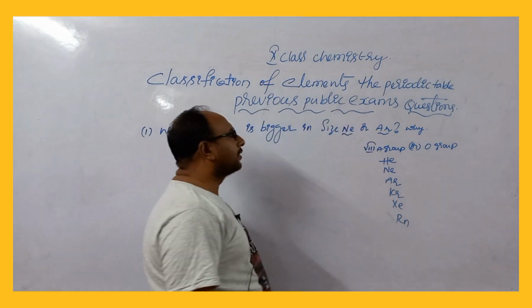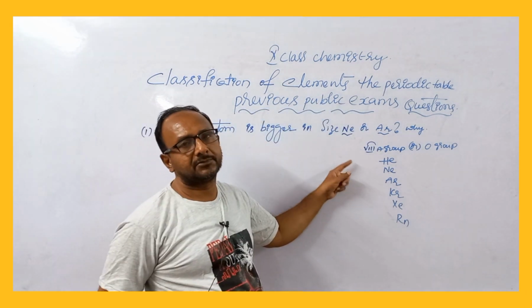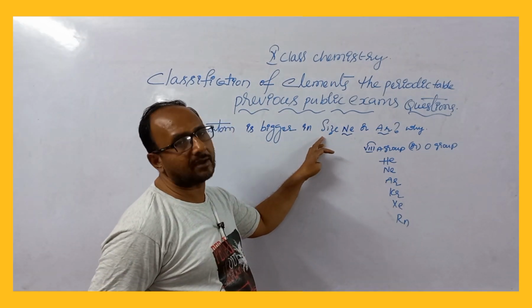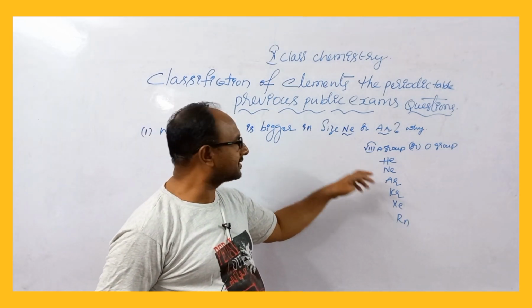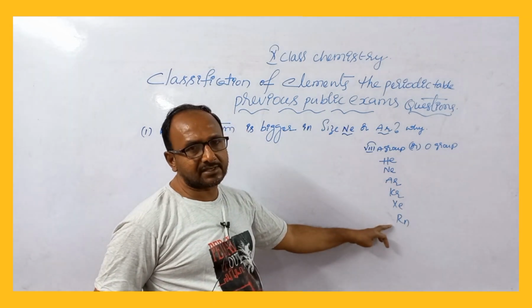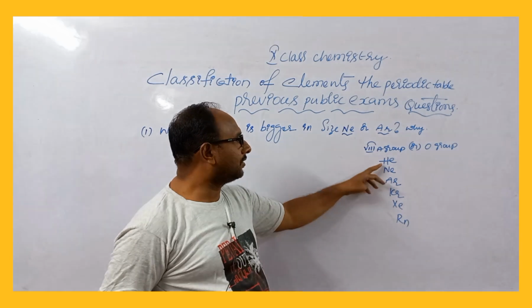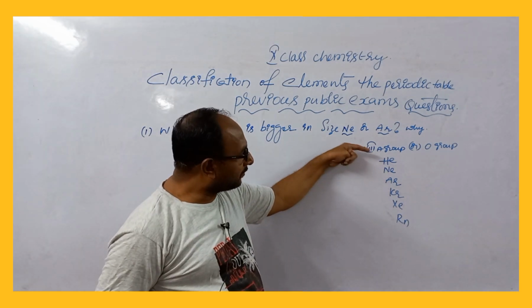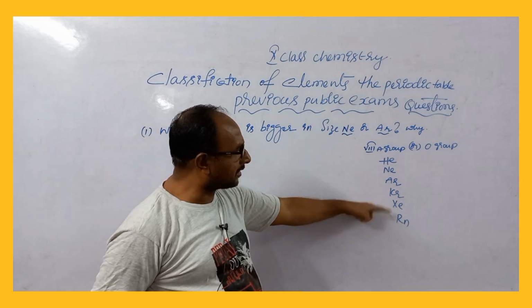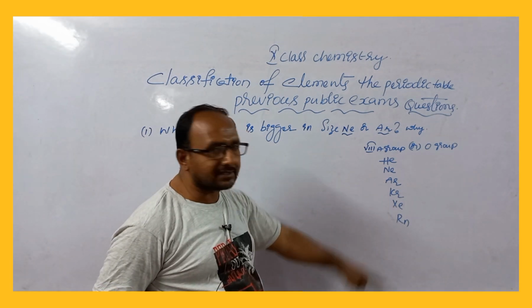We know that in a group from top to bottom, atomic size increases. Size here means atomic size or atomic radius. So as we move down from helium to neon, argon, krypton, xenon and radon, atomic size increases.